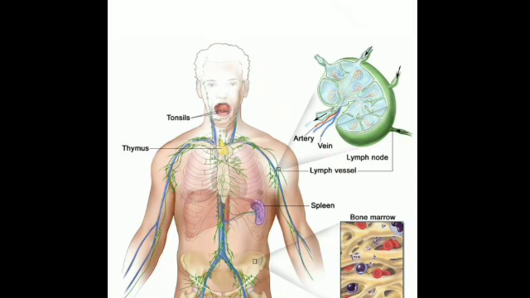Then lymph nodes, I have told you, are small globular masses of lymphatic tissue, and they are present in the head, neck, armpits and groin. They are important for the proper functioning of the immune system. Is that clear? And we know that the thymus, you can see the position of the thymus, the tonsils inside your mouth in the throat region, and the spleen are masses of lymphoid tissue. Is it clear?